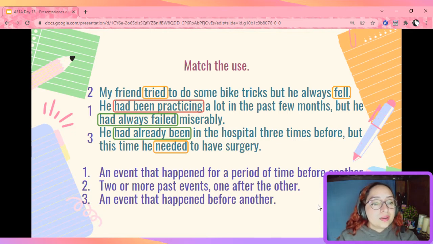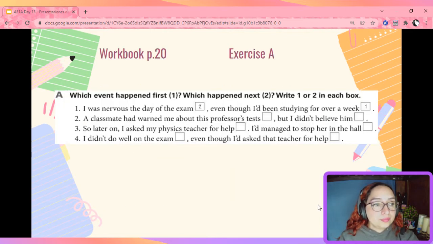So let's go ahead and continue. I want you to please go to workbook page 20, exercise A. What we need to do here is to identify which event happened first and which event happened second. Please write 1 or 2 in each box. Let's take a look at the example.